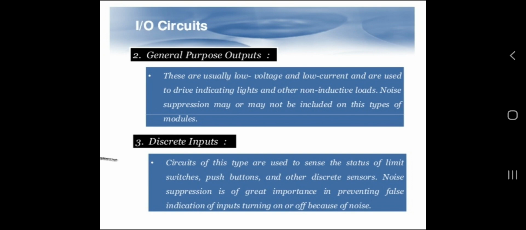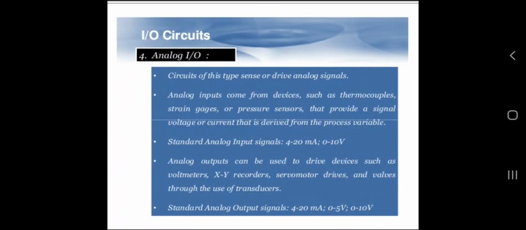Then third is discrete input. The circuits of this type are used to sense the status of limit switches, push buttons and other discrete sensors. Noise suppression is of great importance in preventing false indication of inputs turning on or off because of noise.